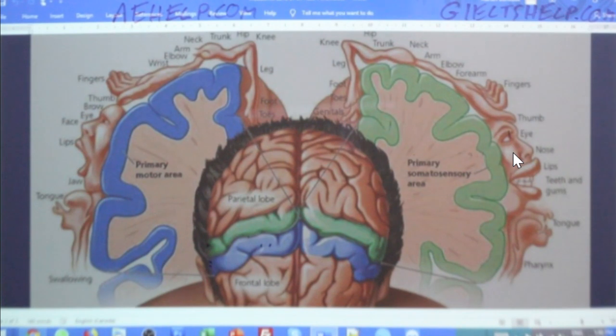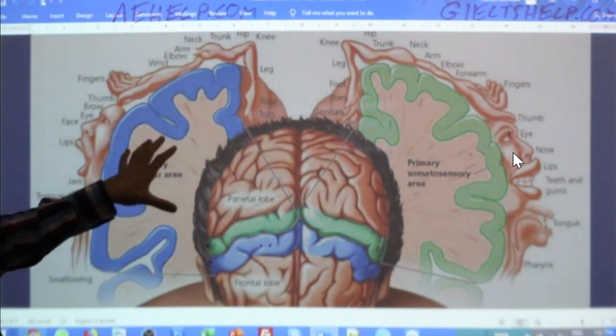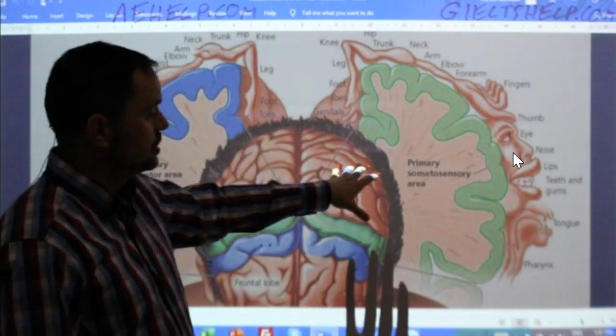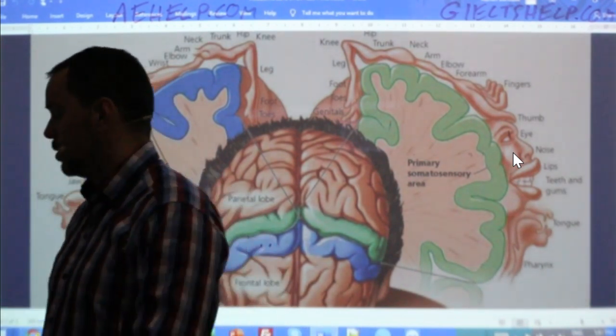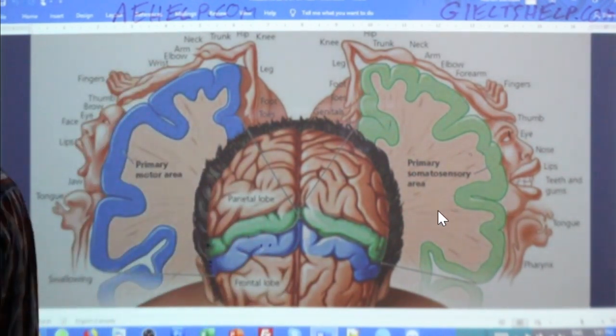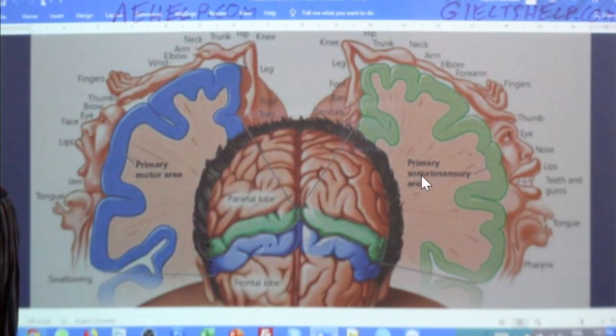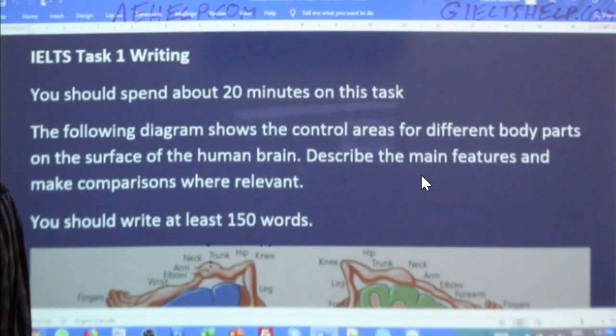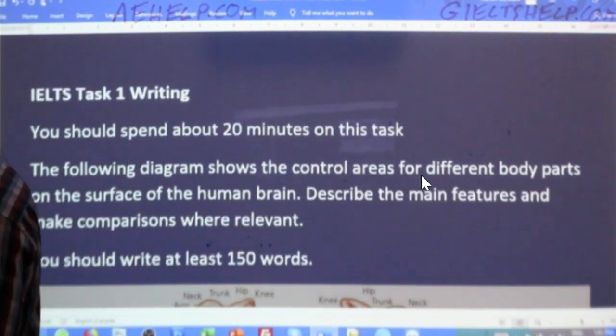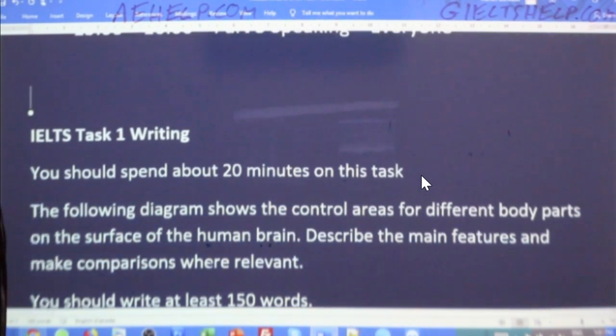It's okay. Just pay attention to what you see and pay attention to the labels.